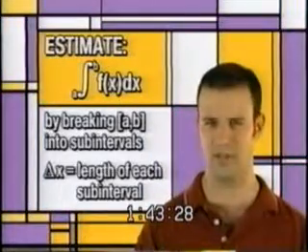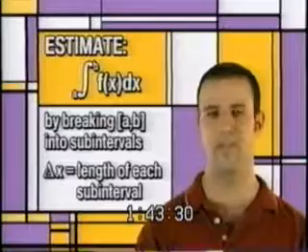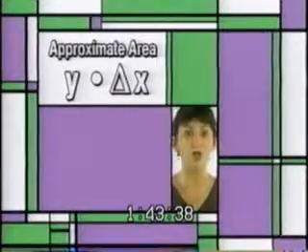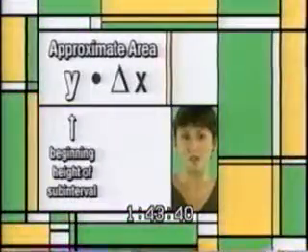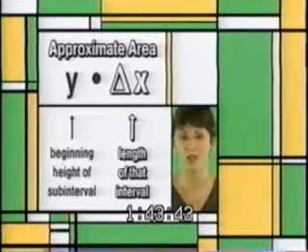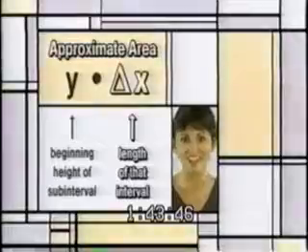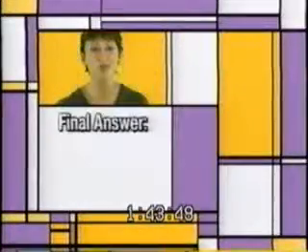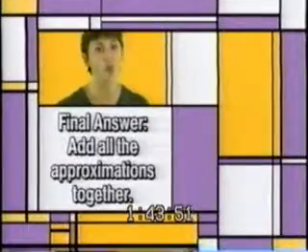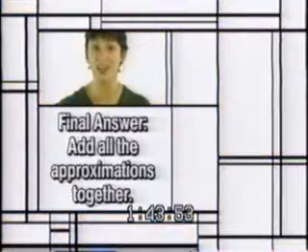The delta symbol looks like an itty-bitty triangle. These subintervals break the area under the curve into a series of rectangles. We found the approximate area of each subinterval by multiplying the beginning height, or y value for that interval, times the length of that interval, delta x. Area of a rectangle, base times height. Get it? To get our final answer, we then added all these approximations together to get an estimate for the